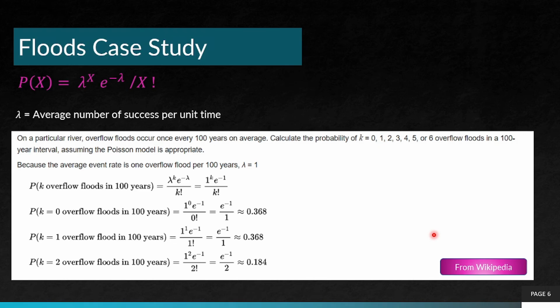k equal to 1 is 0.368. k equal to 2 is 0.184. This is also from Wikipedia.